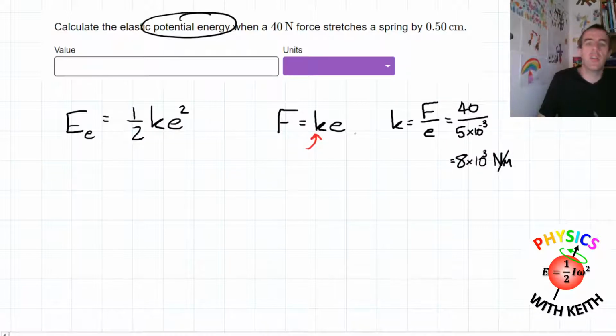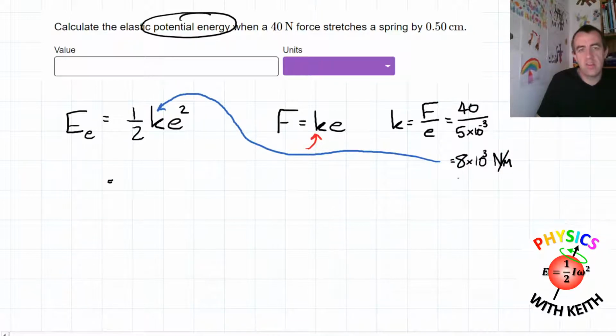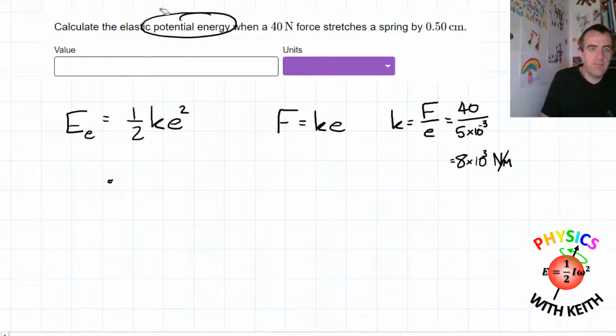So now we've got our spring constant, we can plug that number into our equation. Don't do your working like this, I shouldn't have done that sloppy arrow. You don't need this arrow, it just looks confusing for the examiner. So let's delete that because it's bad practice.